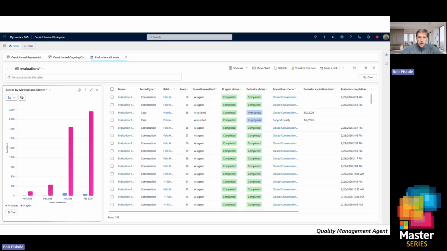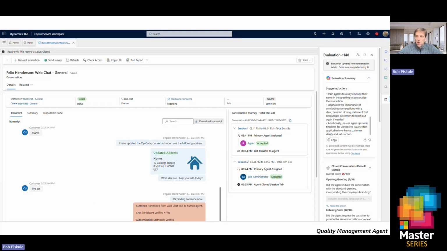Now you'll notice here where these are blue and in progress, this means it wasn't autonomous. So everything that's been completed was done autonomously by the agent. In this case, I have two specifically for cases where I want a supervisor to come in and look at that score and add notes so that we can have both of those type of quality assessments happening at the same time. And then if we dive into that quality report, we can see the actual transcription.